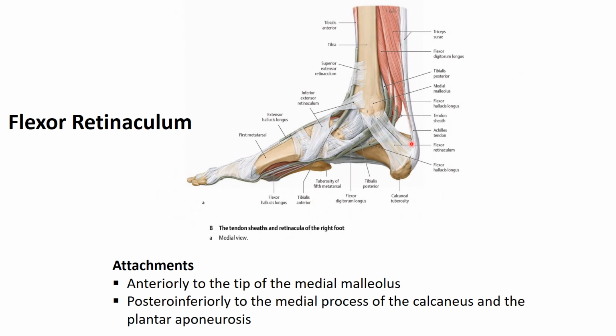Now this flexor retinaculum is a consolidation of the deep fascia beneath which pass the structures of the posterior compartment, especially the deep structures and the neurovasculature. Its attachment anteriorly is to the tip of the medial malleolus, beyond which the flexor retinaculum merges with the deep fascia of the anterior portion of the leg, and posteroinferiorly it is attached to the medial process of the calcaneus, and beyond which it merges.